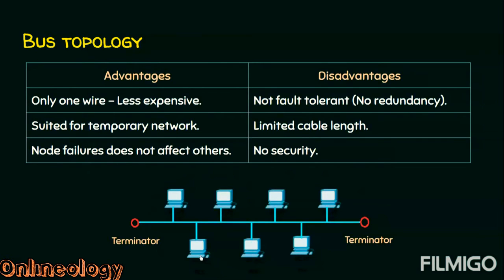At the same time, the cable length is limited to a certain range. Also, I have already mentioned, if this node wants to send some data to this node, everyone participating in this network will receive a copy of the signal. So there is no security in this approach. And those are the advantages and disadvantages of bus topology.